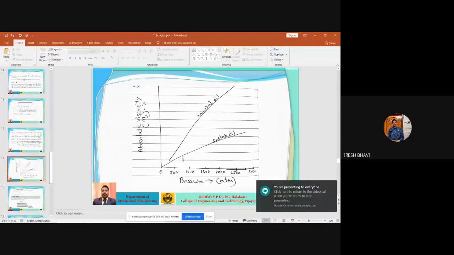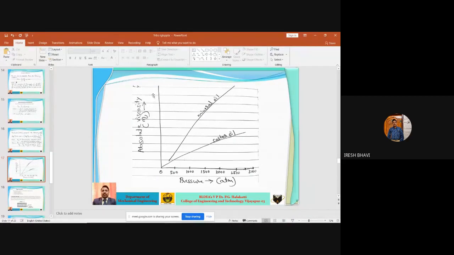Okay. As the pressure goes on increasing, you see here pressure is on x-axis and absolute viscosity is on y-axis. It is atmospheric pressure, 500 atmospheric pressure or 500 bar, you can call 1000 bar, like that. As the pressure goes on increasing on the lubricating oil, if suppose you are using an external pump to pump the lubricating oil, what happens? The pressure in the lubricating oil changes. As the pressure in the lubricating oil goes on increasing, the absolute viscosity of the lubricating oil also goes on increasing. Castor oil is a vegetable oil.